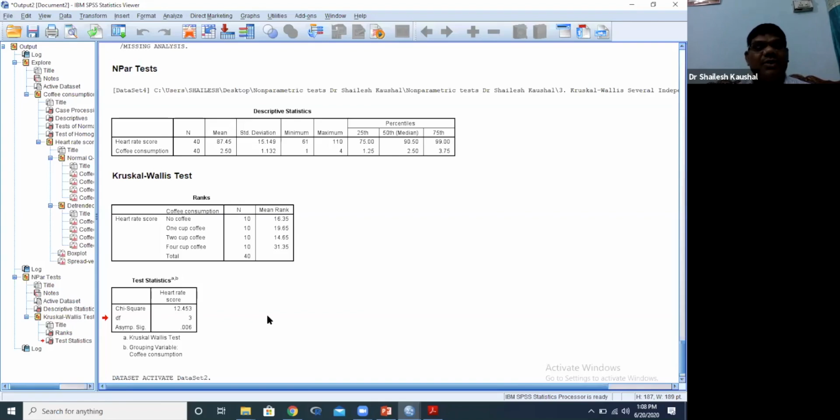And we do not have any facility for post hoc analysis in a non-parametric test. Now what will we do? We will compare 3 groups.